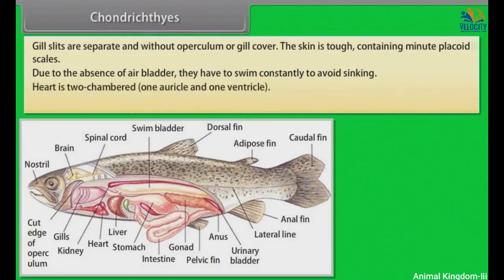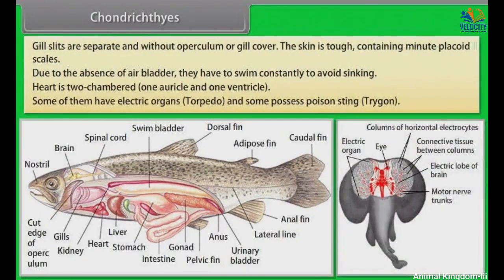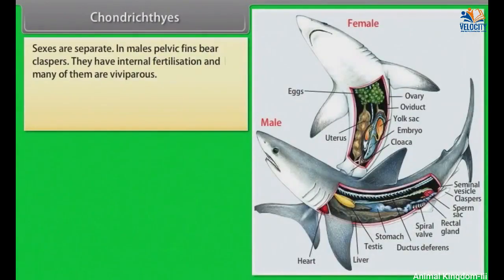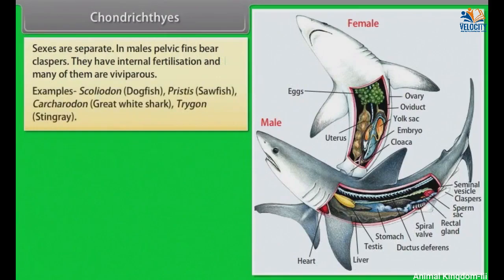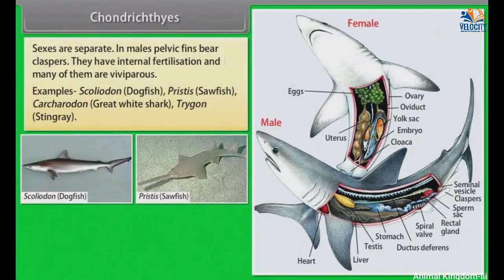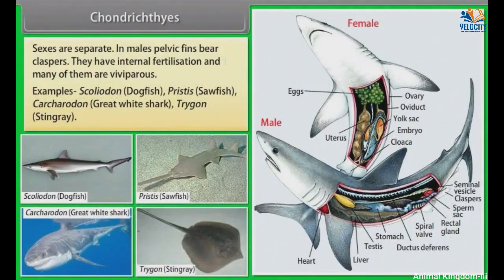Heart is two-chambered, one auricle and one ventricle. Some of them have electric organs, Torpedo, and some possess poison sting, Trygon. Sexes are separate. In males, pelvic fins bear claspers. They have internal fertilization and many of them are viviparous. Examples: Scoliodon, dogfish, Pristis, sawfish, Carcharodon, great white shark, Trygon, stingray.